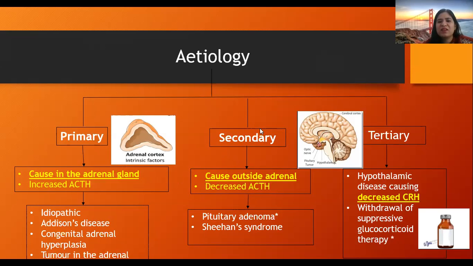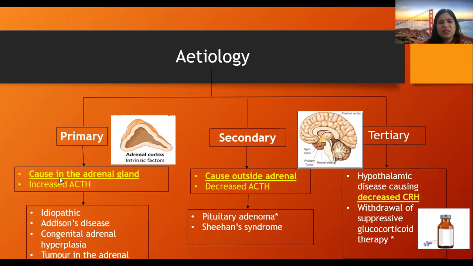So secondary we call it when the disease lies outside the adrenal gland, especially with decreased ACTH. That means the disease may lie in either the hypothalamus or pituitary. And tertiary when specifically hypothalamic disease is causing decreased corticotropin releasing hormone. Right?